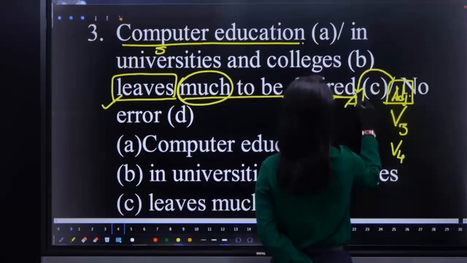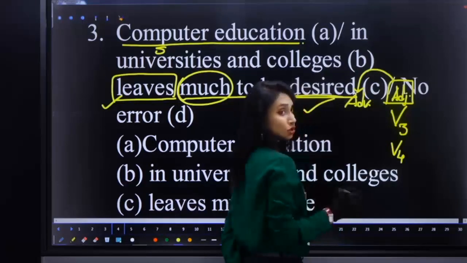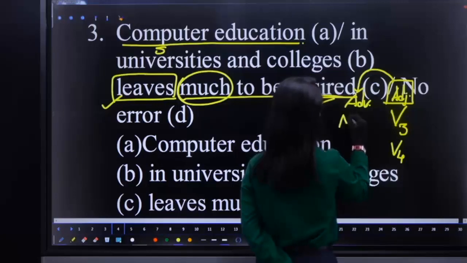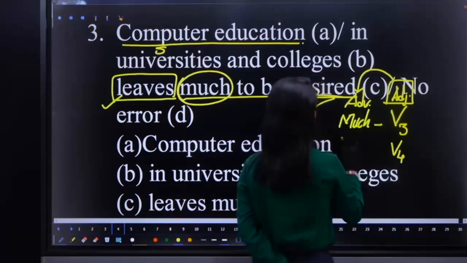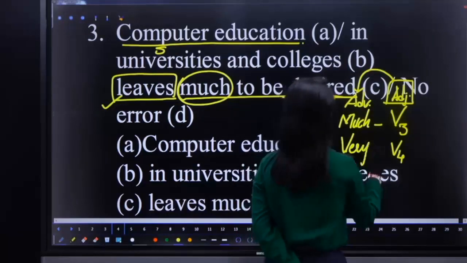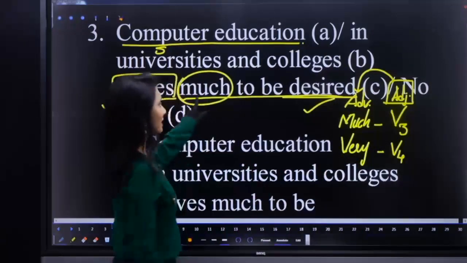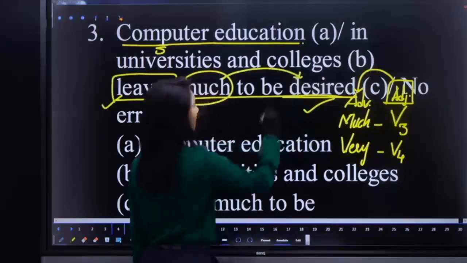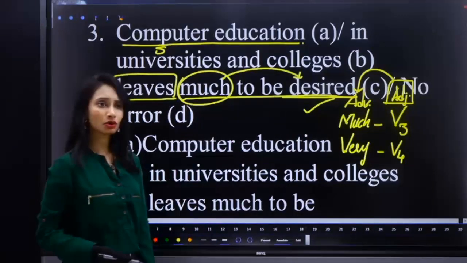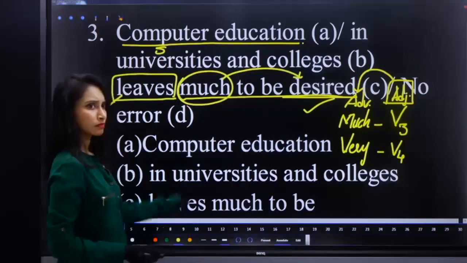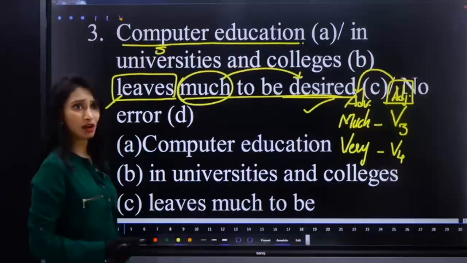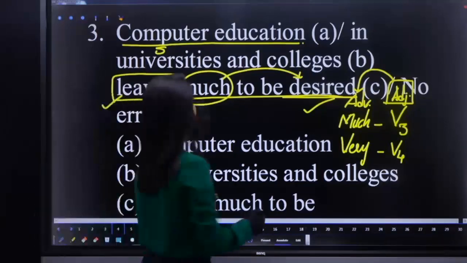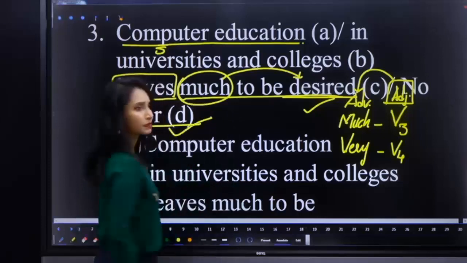What are the adverbs we use to qualify V3? Much is the adverb, and to qualify V4, very is the adverb. So much is correct because it is qualifying desired. Much to be desired. So it is correct only. So more is not required, and our subject is not a countable noun. So the sentence has no error.